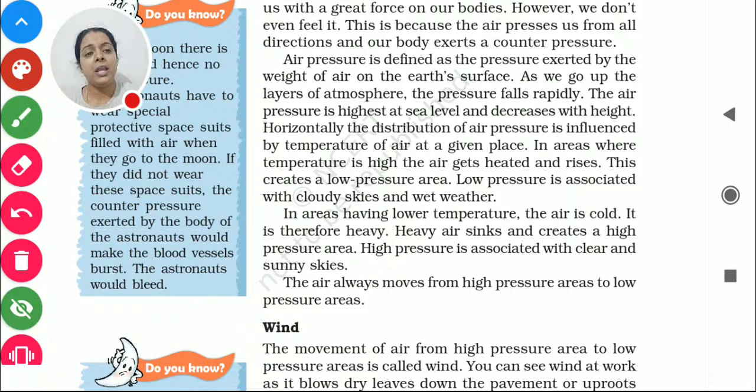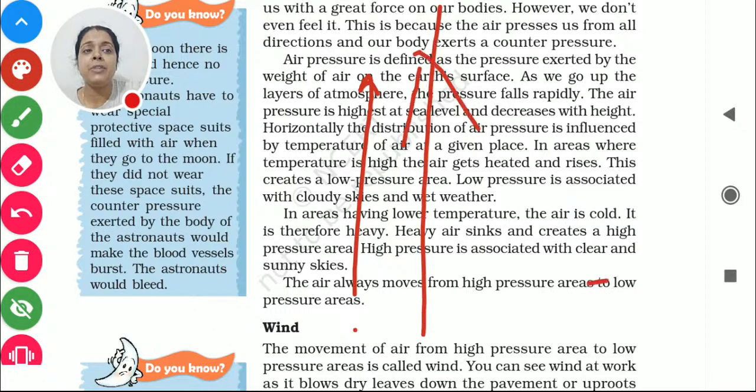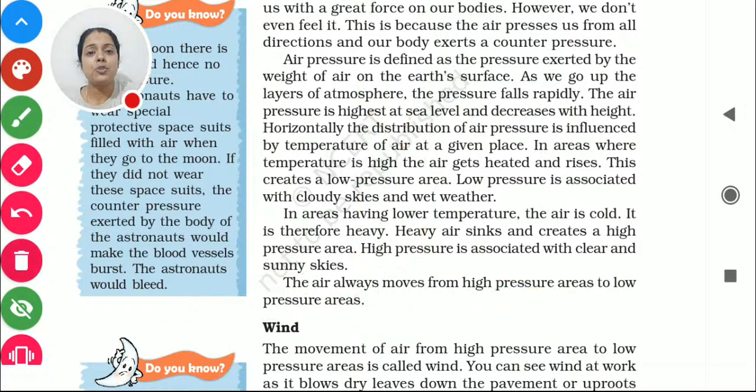Air going up requires heat. But in the cloudy season, you might have seen that there is headache, and sometimes we feel suffocation and sweating. Why does it happen? Because there is no movement of the air. If the air will not move much, will we be able to breathe properly?